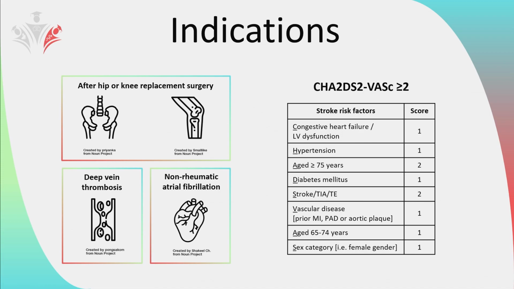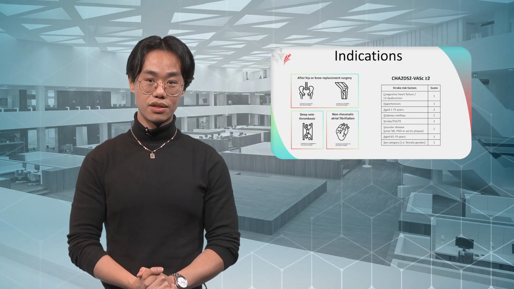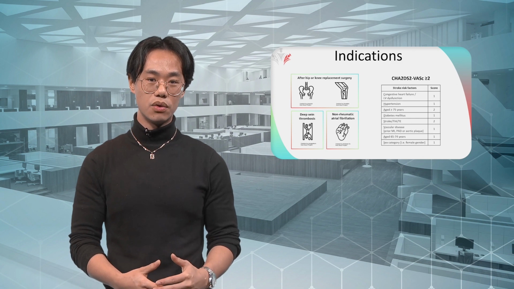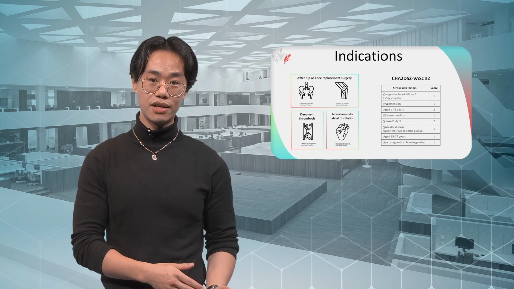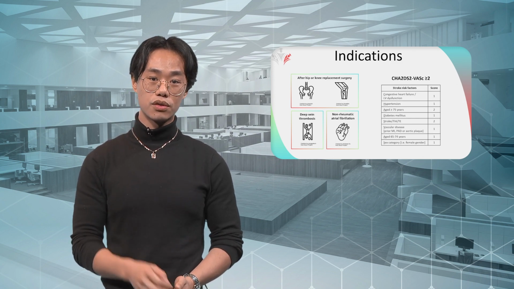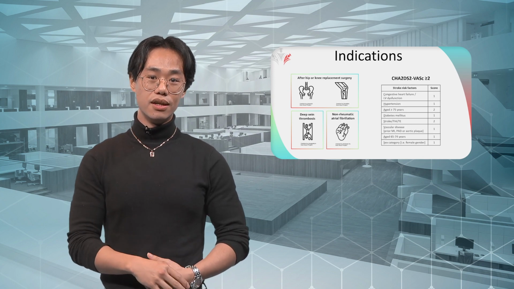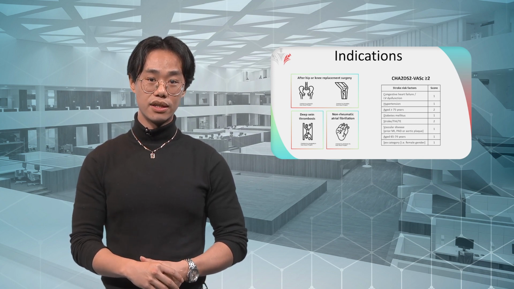DOACs are given to prevent thromboembolic complications of non-valvular atrial fibrillation, such as stroke, in high-risk patients. The CHA2DS2-VASc score is a clinical prediction scoring method to estimate the risk of stroke in people with non-rheumatic atrial fibrillation. If someone scores 2 or more points, generally anticoagulation is recommended.